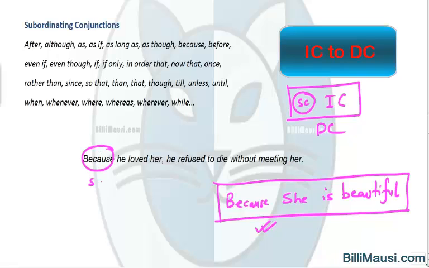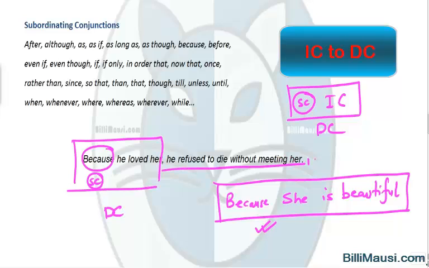Because is a subordinating conjunction. He loved her is the dependent clause. He refused to die without meeting her is an independent clause. You can see the list of subordinating conjunctions over here. Notice that some of the subordinating conjunctions in the list here, after, before, since, etc. are also prepositions, but they are used to introduce a subordinate clause. So you can just keep this in mind. There is nothing specific or a rule attached to it, but you just need to keep this in mind.